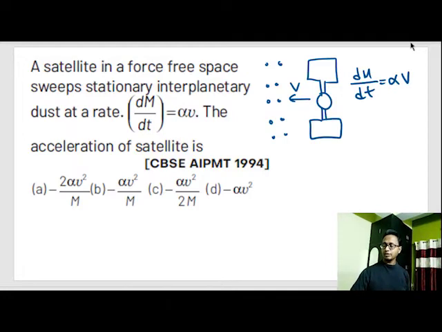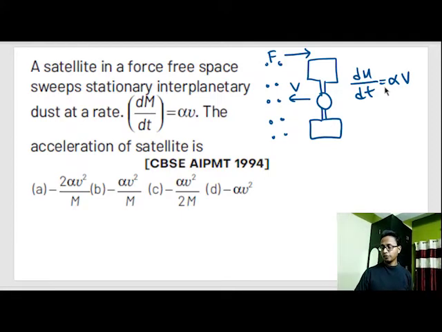Okay, now see what happens. When the satellite collides with the dust particle and the dust particle settles on it, the mass of the satellite increases, but there is also some inherent force acting on the satellite. And that force is given by the rate of increase of mass of the satellite, because the velocity is constant, no?